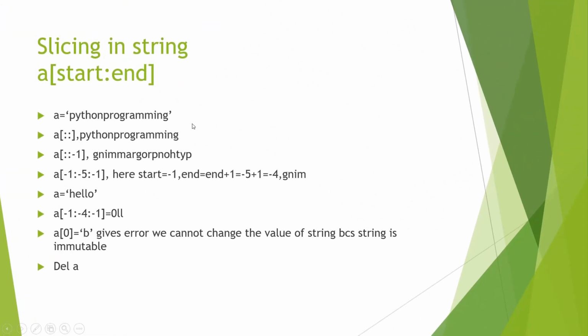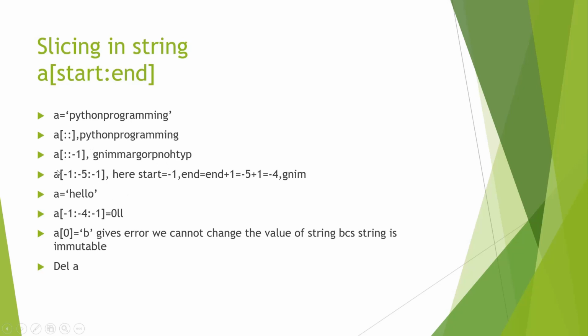In a similar way, if our third value instead of plus 1 or plus 2 is minus 1, and this is very important here, then instead of going from left to right, we go from right to left. Now in this example, the first value is missing, the second value is missing, and the third value is minus 1. Because it is minus 1, our answer will be this one here. If you look at this answer, it is just the reverse of Python programming. Because it's minus 1, it starts with the last letter, that is G, and then goes towards the left all the way to the letter P. So it is printed in reverse order.